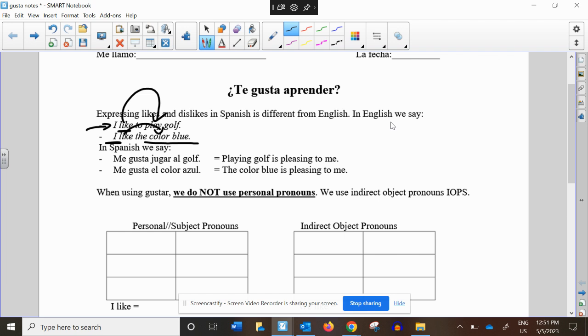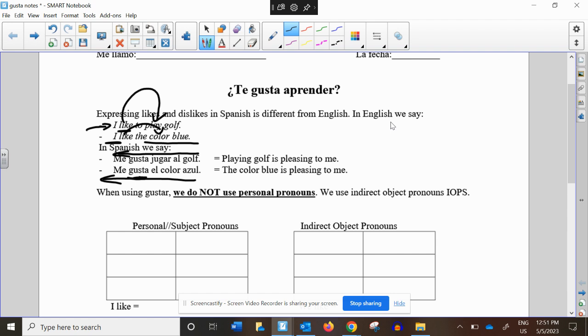I is the subject, but in Spanish, it's actually different, and gusta does not mean to like. Gusta literally means to please. So if you look here, it says, me gusta jugar al golf. And this is literally saying it's a backwards verb. Some of your Spanish teachers as you go on may call these backwards verbs, because if you translate the sentence, it's literally read right to left.